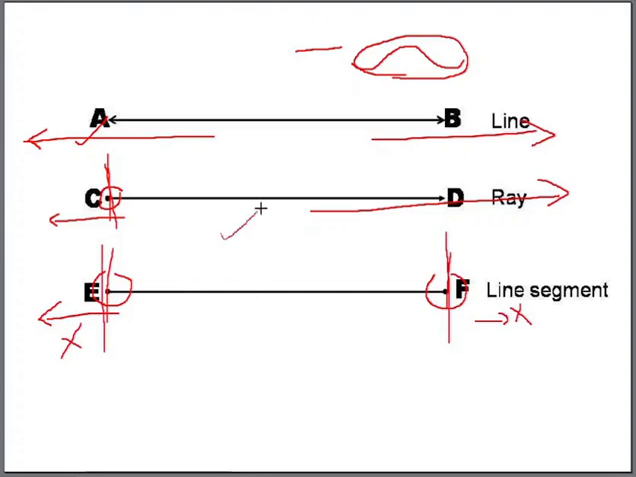This is infinite length, but it extends only in one direction. The starting is fixed, and this is infinite length. It extends in both the directions infinitely. So that's what we mean by line, infinitely extending both ways. A ray, which has a fixed origin but extends infinitely on the other side, and line segment, which is terminated at both the starting and the ending points.